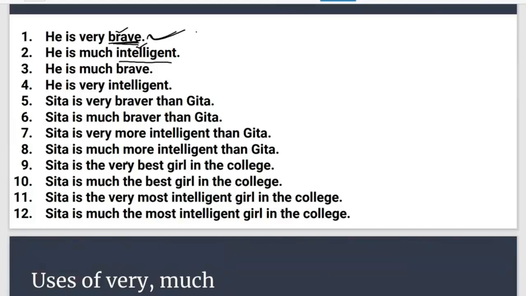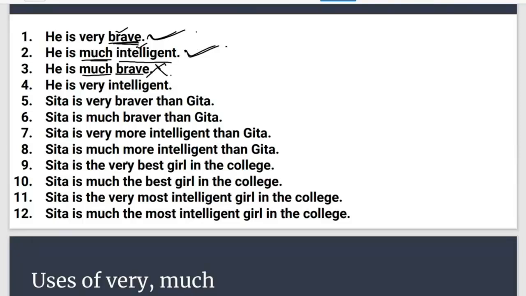Now let's have a look at question number 2. He is much intelligent. Is this sentence correct? This sentence is also correct because we use much with more than one syllable in positive degree. Intelligent is an adjective in positive degree and much is used with more than one syllable, so this sentence is also correct. Let's talk about the third one. He is much brave. Is this correct? No, this is not correct. Why is this not correct? Because we don't use much with one syllable in a positive degree. So this one is wrong.